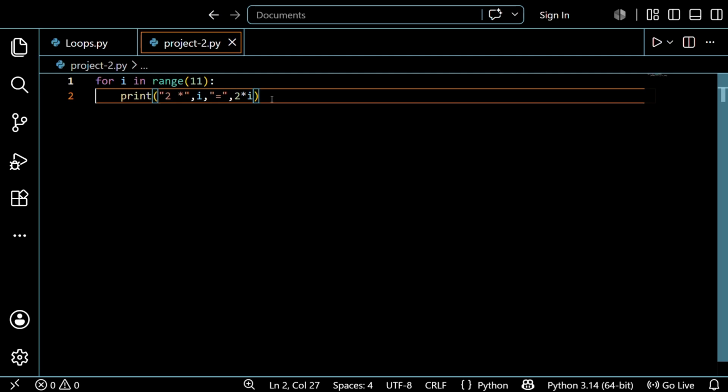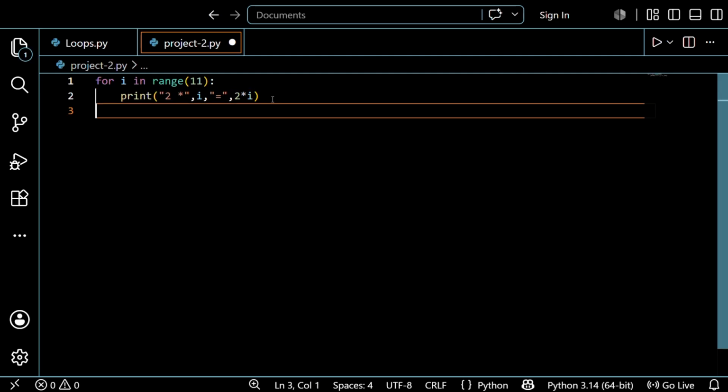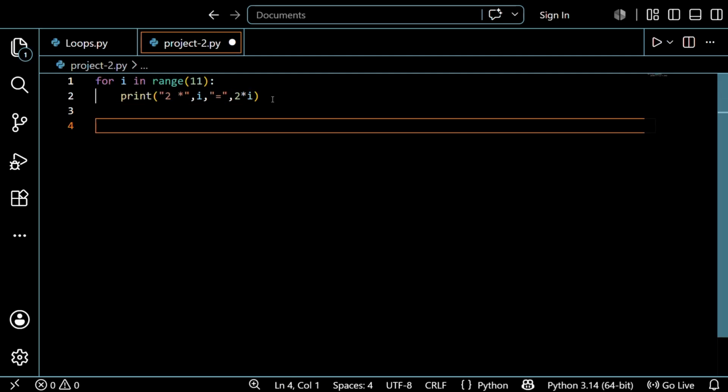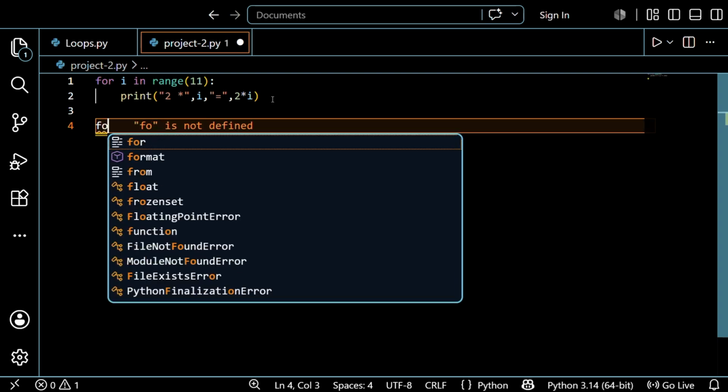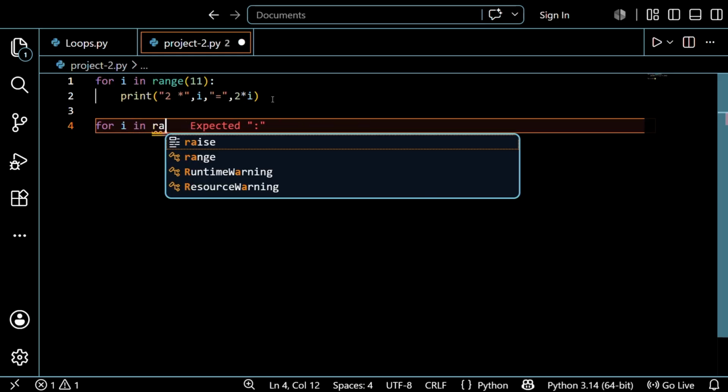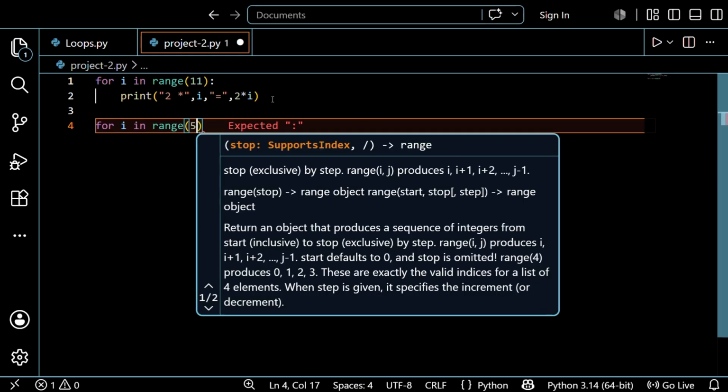So you know the word factorial, most of you know it from mathematics. Factorial means, for example, 1 factorial means 1, right? For example, 5 factorial means 5 into 4 into 3 into 2 into 1. That's it guys. So like that, we want to print the factorial in a simple way, just by using the for loop. So let us take a way. I want to find the factorial of 5. So just open the for loop, for i in range 5, right?